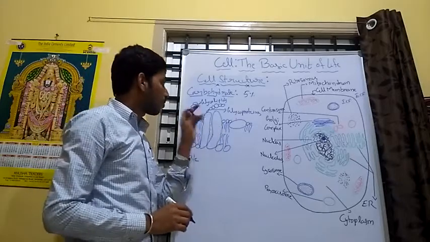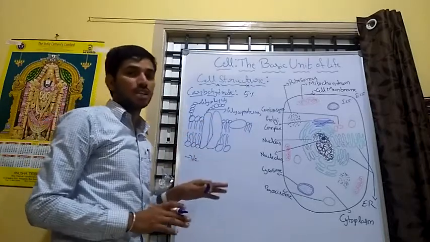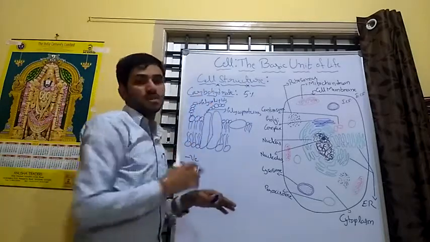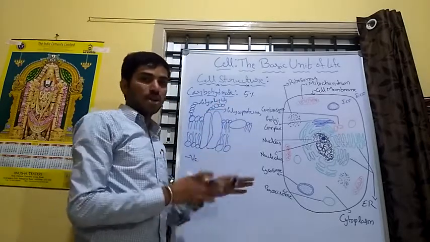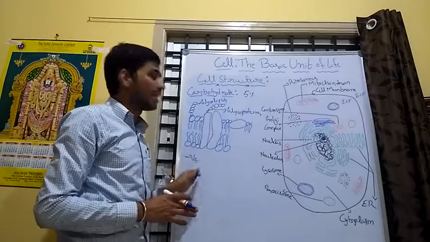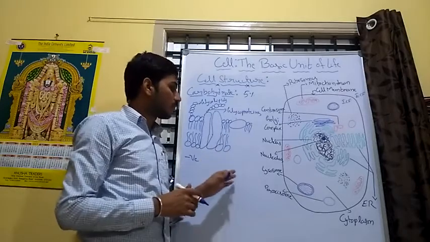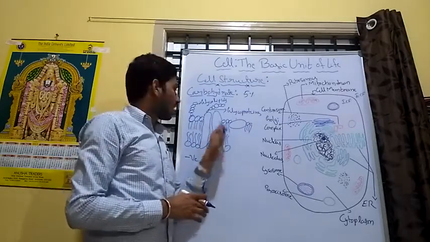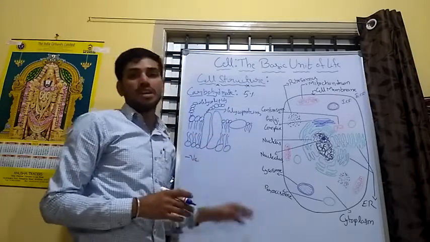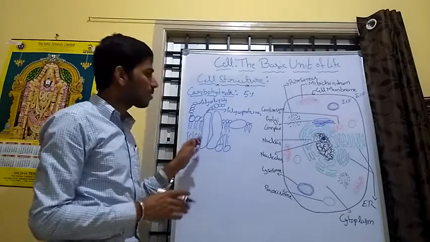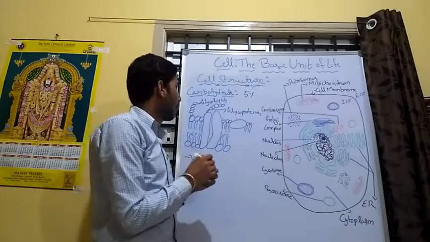What are the functions of the protein? Integral proteins are helpful for the transport of water soluble substances, hormones, and antigens, especially water soluble substances. By this, integral proteins are helpful for transport from ICF to ECF and ECF to ICF. Peripheral proteins are helpful for structural stability, and integral proteins also help with structural stability and provide strength to the cell membrane, and maintain the shape of the cell.